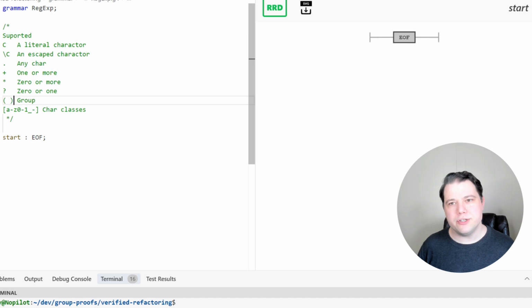And you can use parentheses to group things, which has the function both of extracting that part of a match, often to retrieve later. Also, you can modify a group with one of these characters here. And then we have these things in brackets, which are called char classes. So with that, you could list several different characters you might want to match, or you can do ranges of characters using a hyphen here. So these are a little more elaborate.